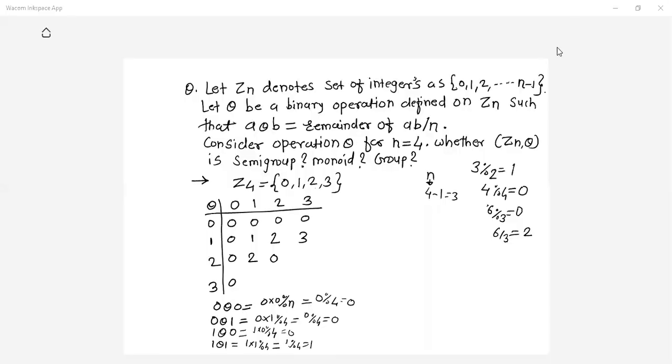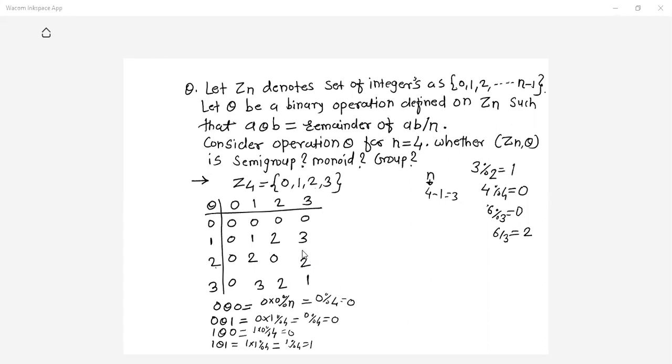So if I continue, 2 theta 3, 2 into 3 is 6, 6 mod 4 gives you 2. Similarly, here you will get 3, here I will get again 2, and here 3 theta 3, 3 into 3 is 9, 9 mod 4 gives you 1. So this way we have completed this table.